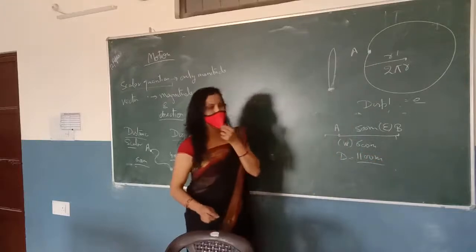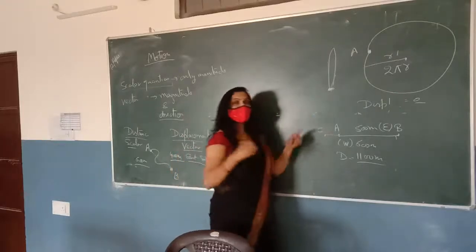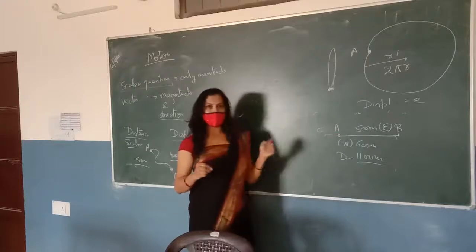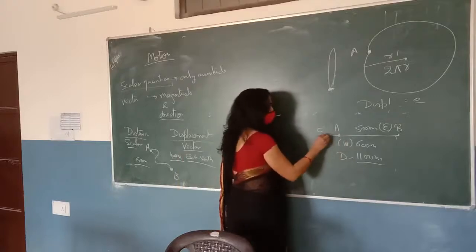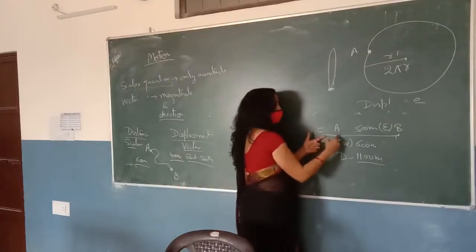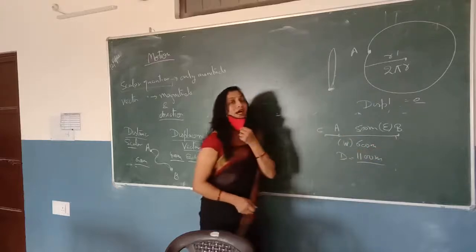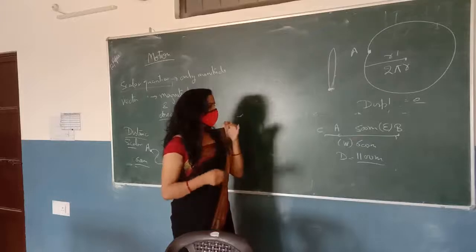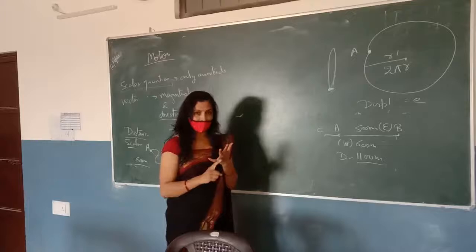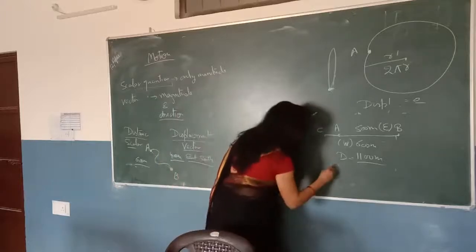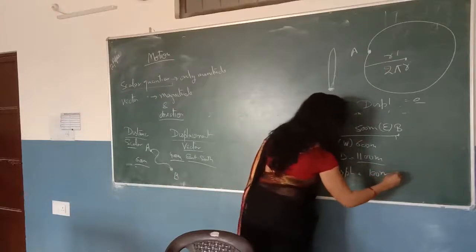And what about the displacement? Since we know that the shortest distance between the initial and the final point of the body is called the displacement, in this example the displacement is like this. What is the length of this part? This is AC. It is 600 minus 500, that is 100 meters. In displacement we don't have only the magnitude, we should have the direction also. So we will say that the displacement is 100 meters towards the west.